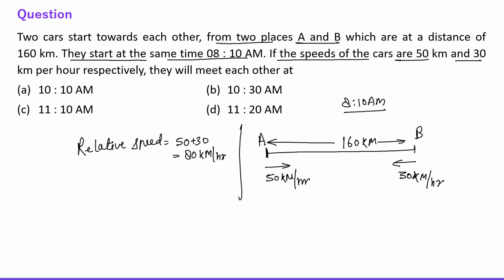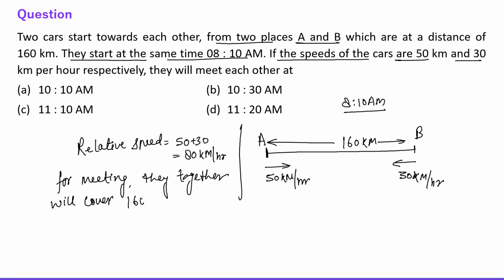So for meeting, they together will cover 160 kilometers, right? And together their speed is what? 80 kilometers per hour. So 160 divided by 80.